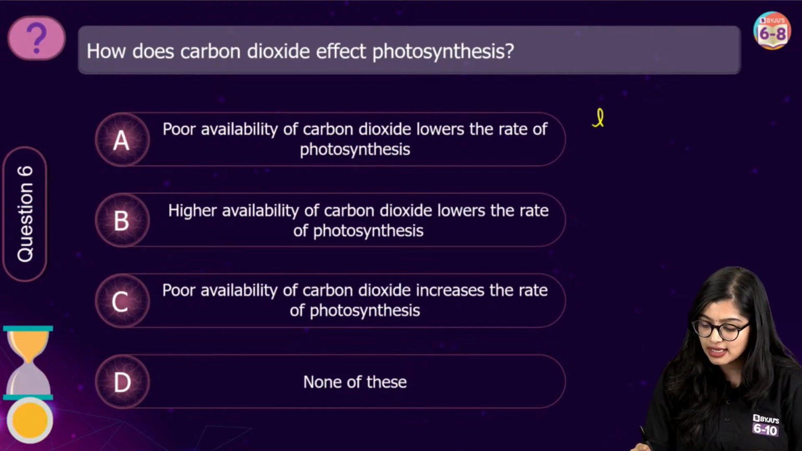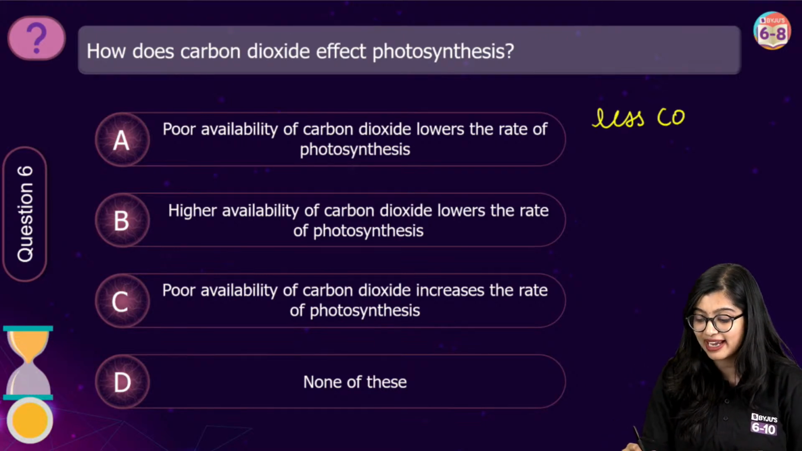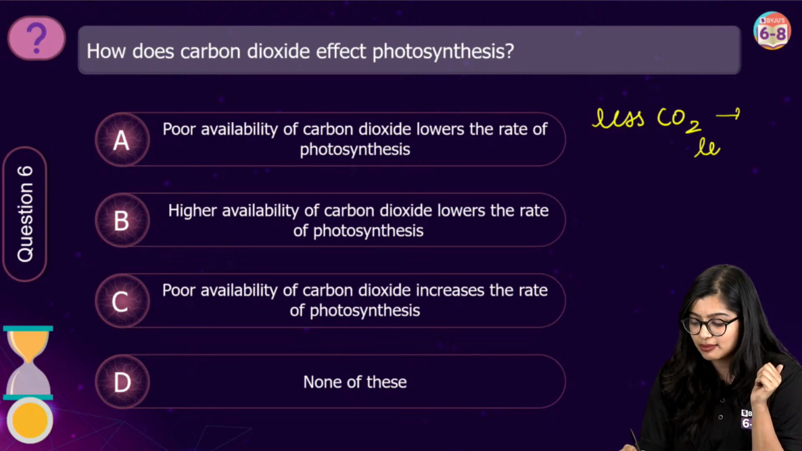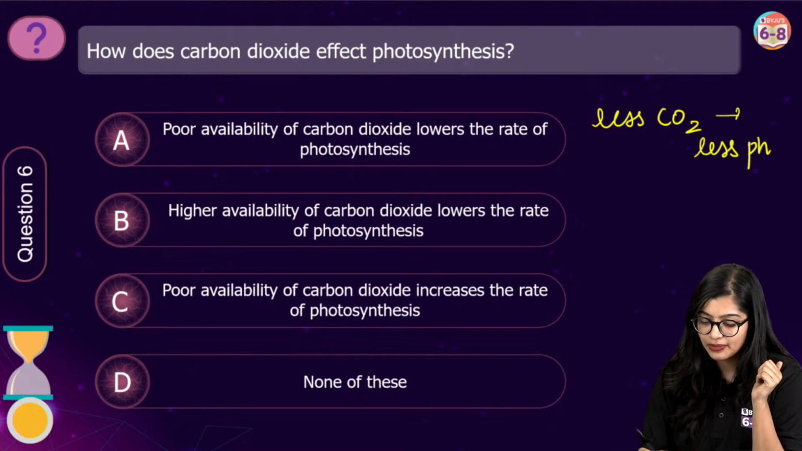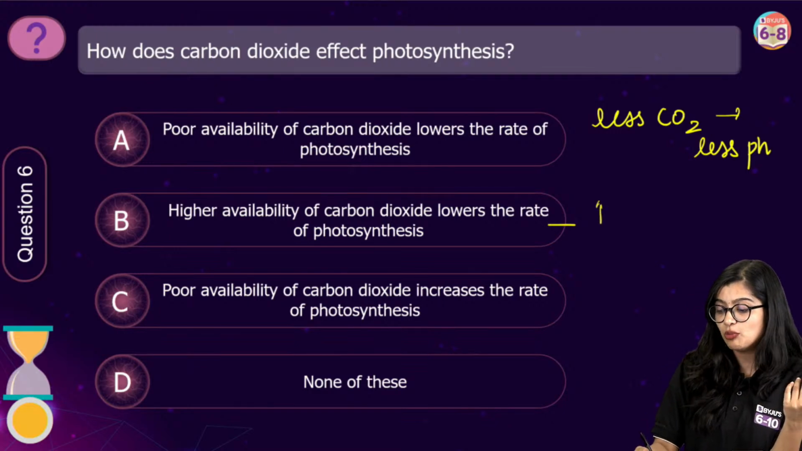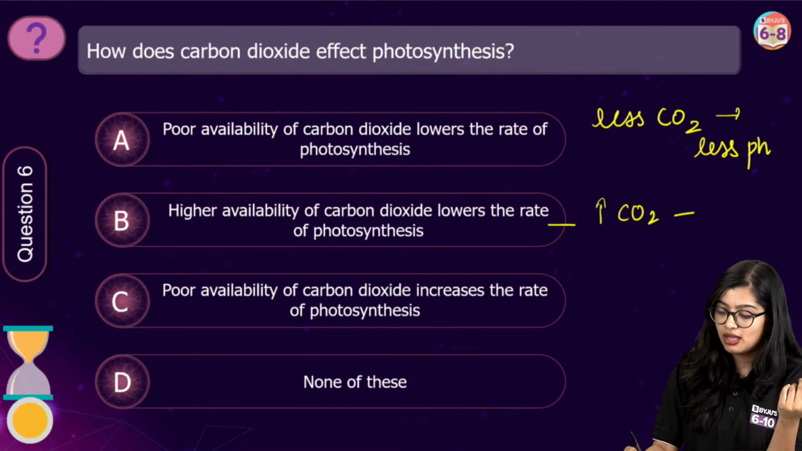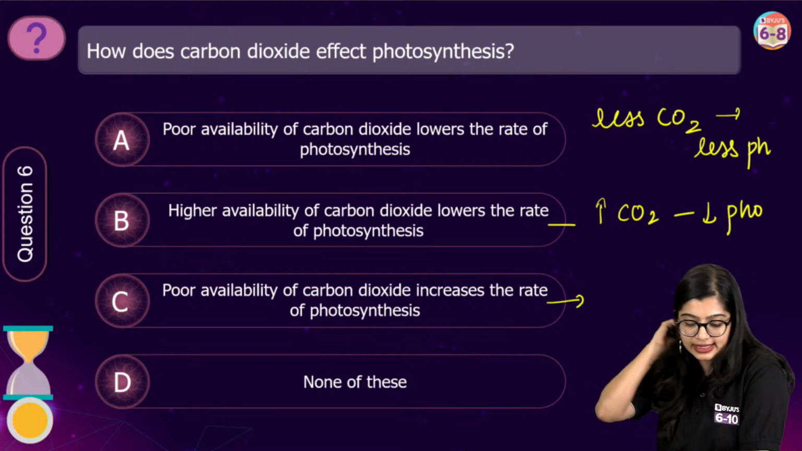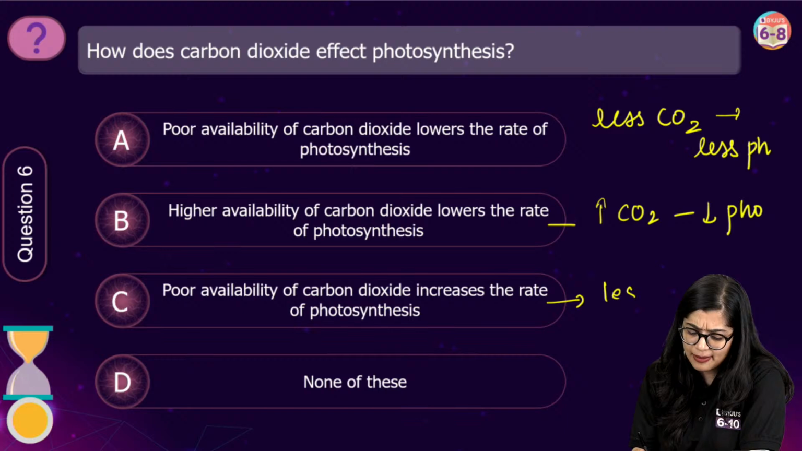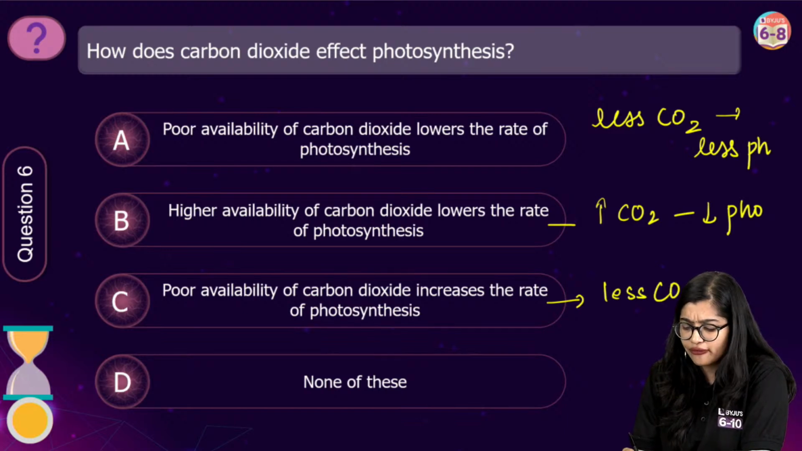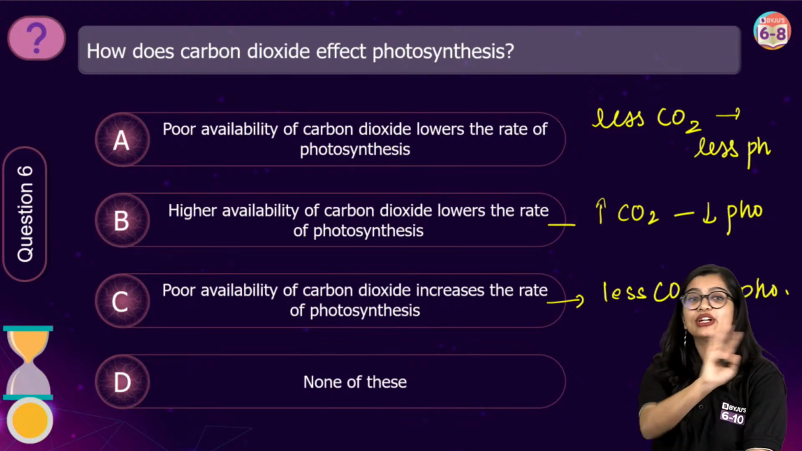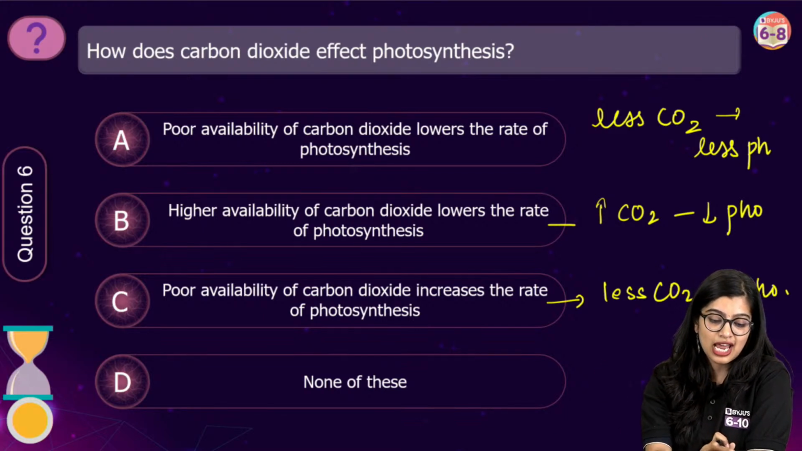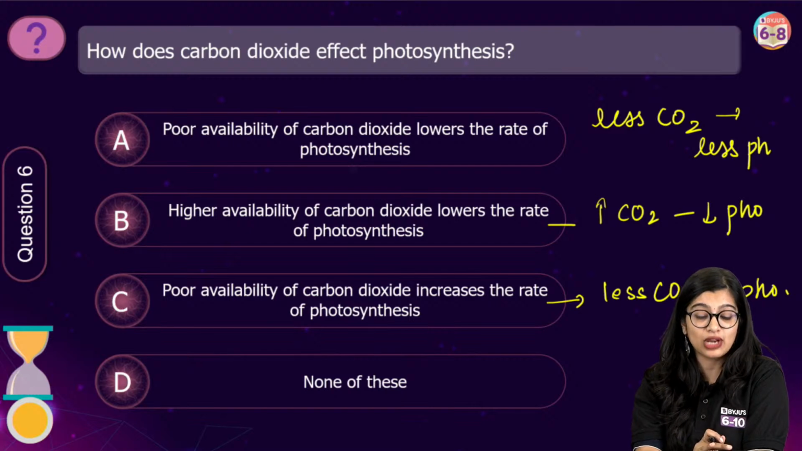That means if there is less carbon dioxide, I'm making the question easy for you, okay? If there is less carbon dioxide, that means there is less photosynthesis. Higher the availability, that means more carbon dioxide means more photosynthesis. Yes? And here again we see less carbon dioxide, more photosynthesis. Now think of it logically. This is a logic question.